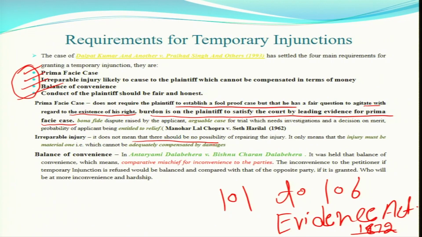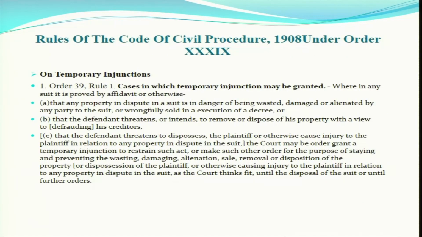The second requirement is irreparable injury. It does not mean there is no possibility of repairing the injury. You can relate this to Rule 1, which talks about chances of damage, alienation by any party to the suit, or wrongful sale in execution of a decree. Any property in dispute in a suit is in danger of being wasted, removed or disposed of.